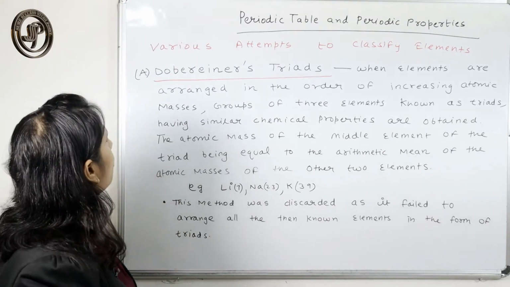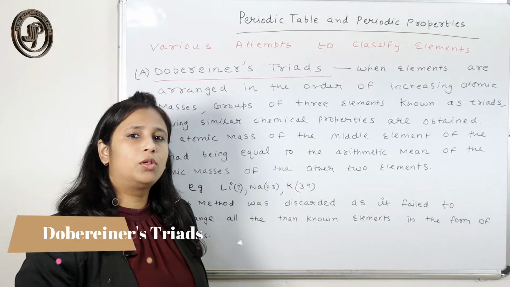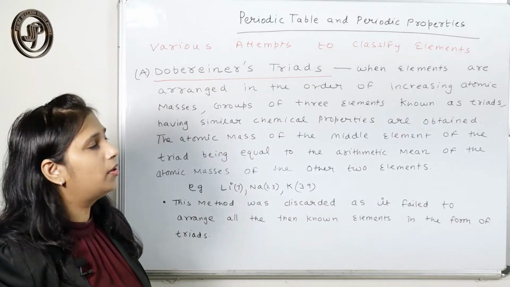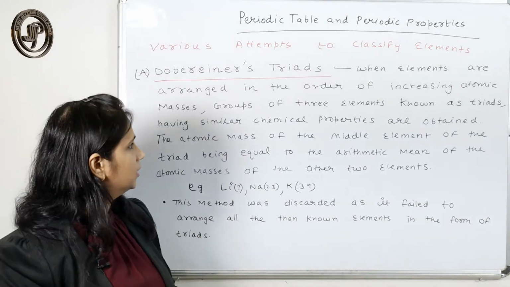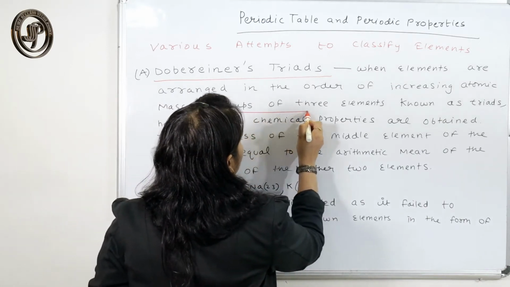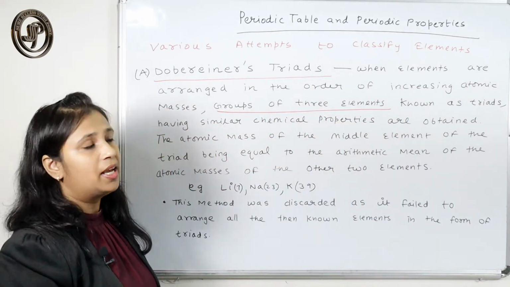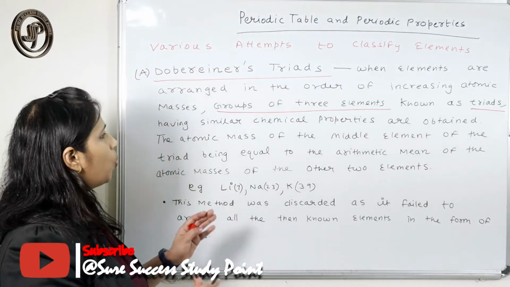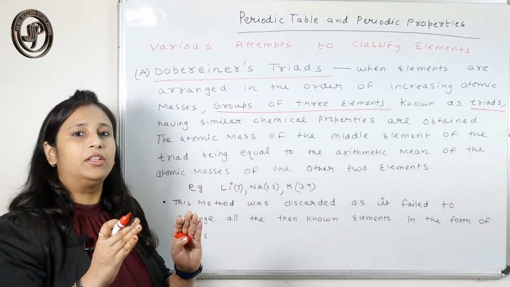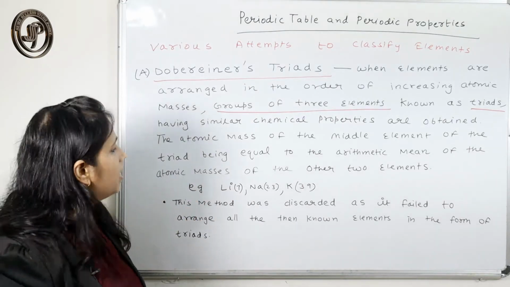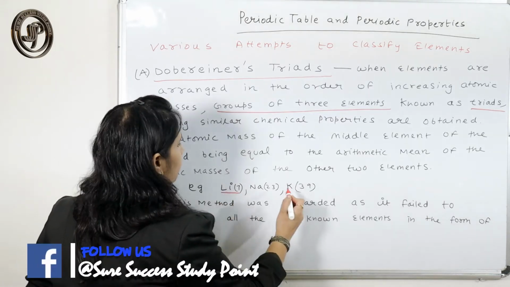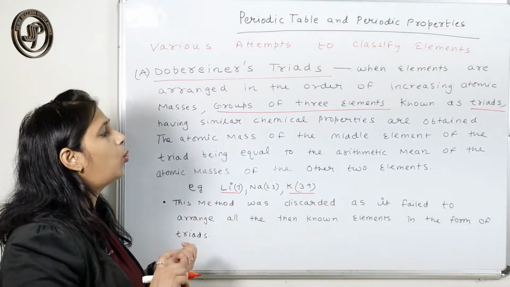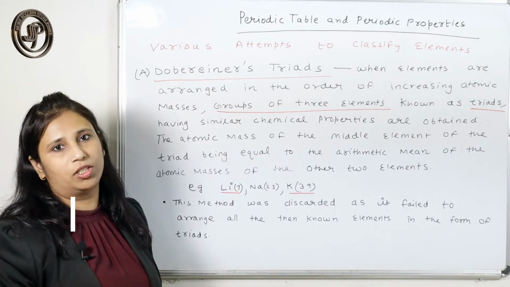Just have a general idea about Dobereiner's triads. So what did Dobereiner say? He arranged the elements in increasing order of their atomic masses, and he arranged the elements in groups of three elements. The group of three elements is known as a triad. When he arranged the elements in groups of three, he found that the atomic mass of the middle element is equal to the arithmetic mean of the other two.